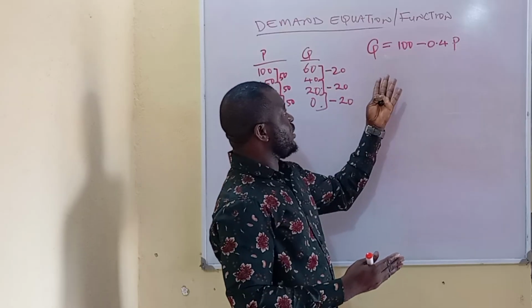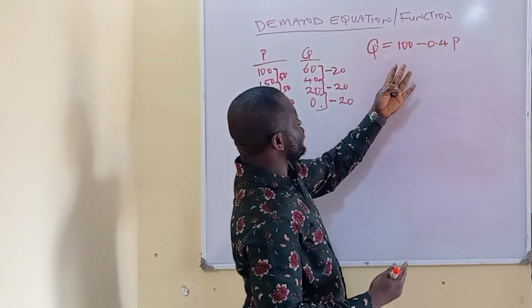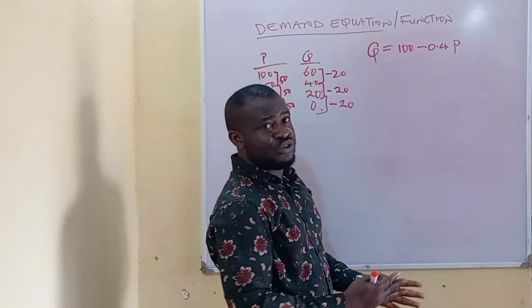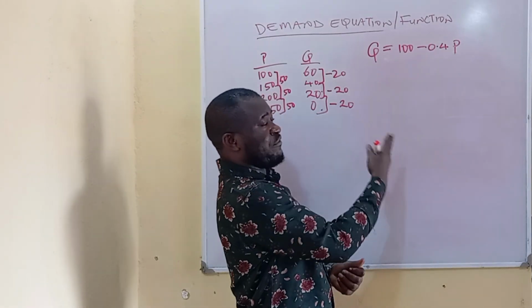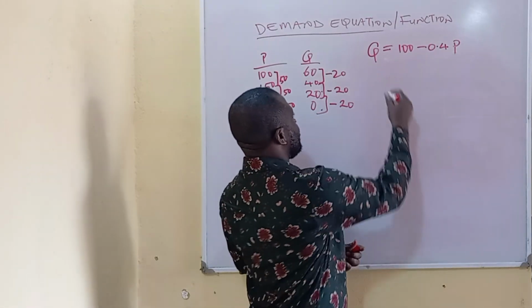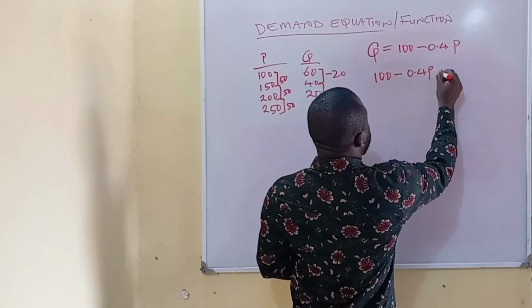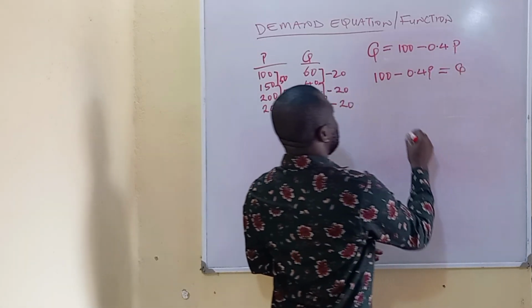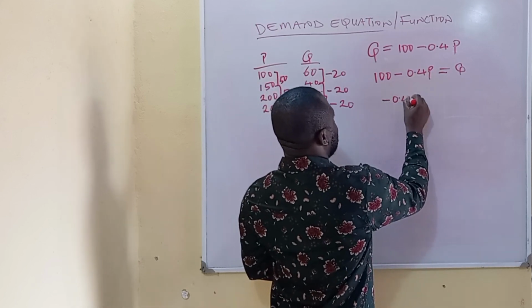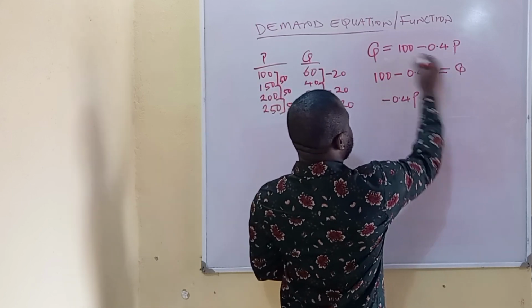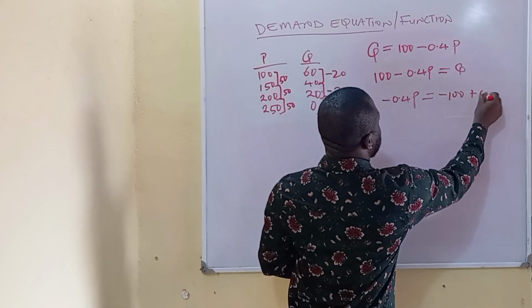Hence, to turn the demand function into inverse demand function, the first thing we need to do is to turn the equation around by taking the terms in the right hand side into the left hand side and taking the one in the left hand side into the right hand side. So we have that 100 minus 0.4P equals Q. Making P the subject of the formula, we're going to have minus 0.4P equals, this one is going this way, equals minus 100 plus Q.